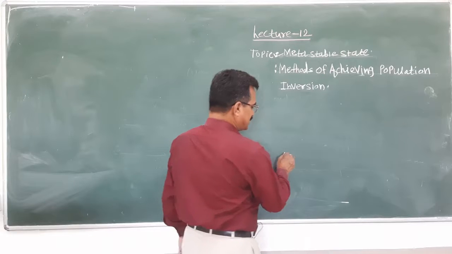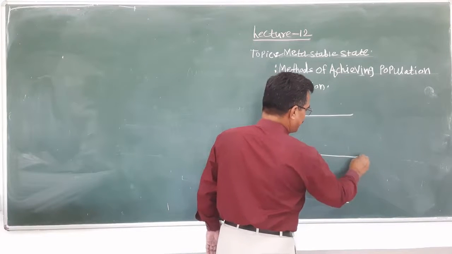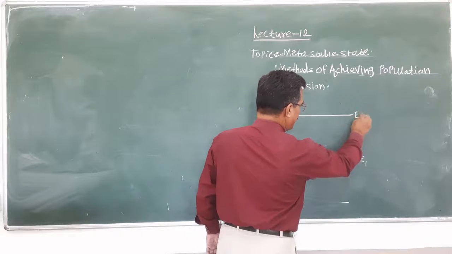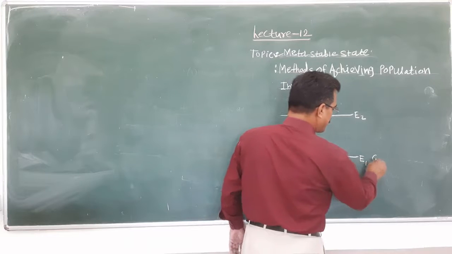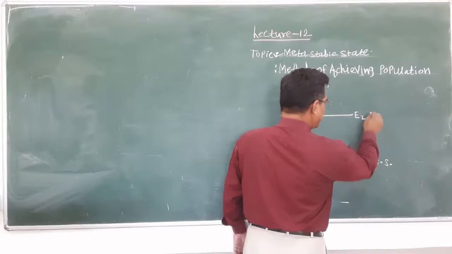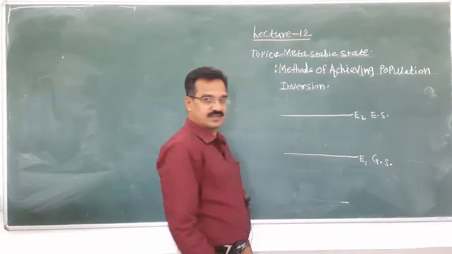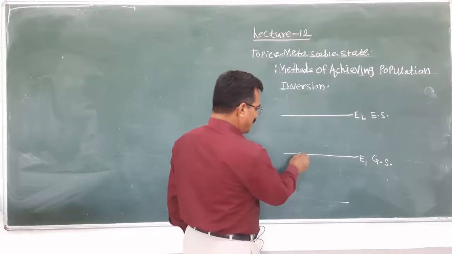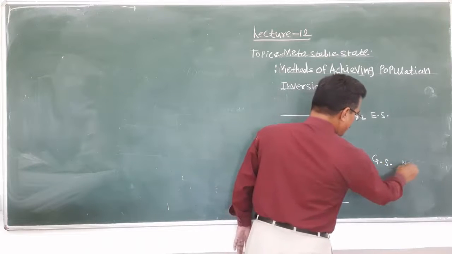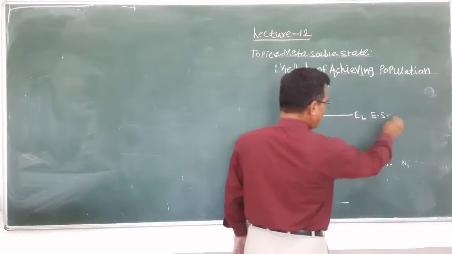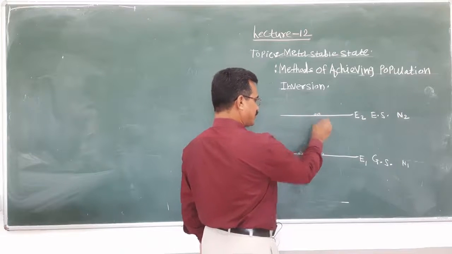When we consider the laser medium, within that laser medium two energy levels are there, E1 and E2. E1 represents the ground state and E2 represents the excited state. The population of atoms in the ground state is denoted by N1, and the population of atoms in the excited state is denoted by N2.